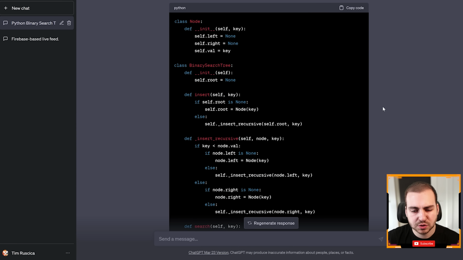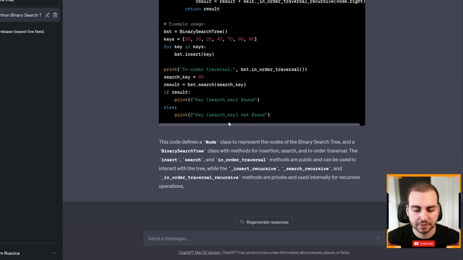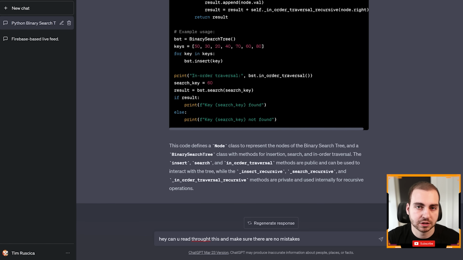All right, so it just wrapped up here, and you can see that now I do have a functioning version of a binary search tree in Python. Again, before I copy this into my production code base, I would actually make sure that this is valid. I would go through and test this. I might even ask ChatGPT to do a read of the code and audit it itself. That's something that I'll do quite often. I'll just message it and say, hey, can you read through this and make sure there are no mistakes? I'm not going to actually give it this prompt, but that's something that I might ask it.